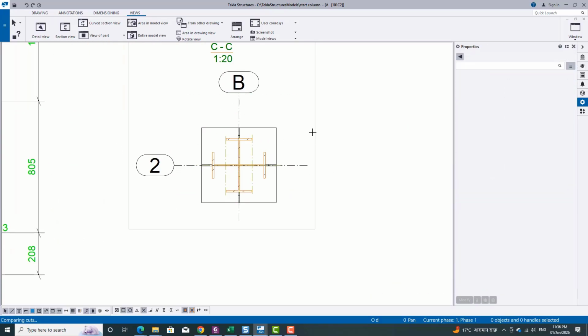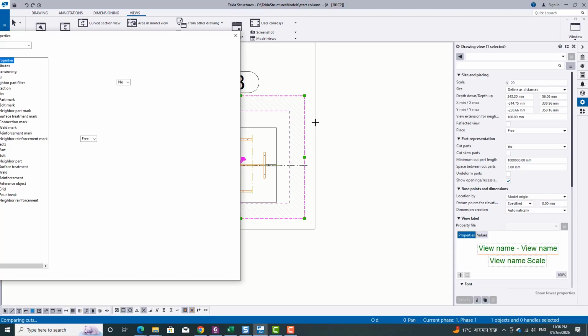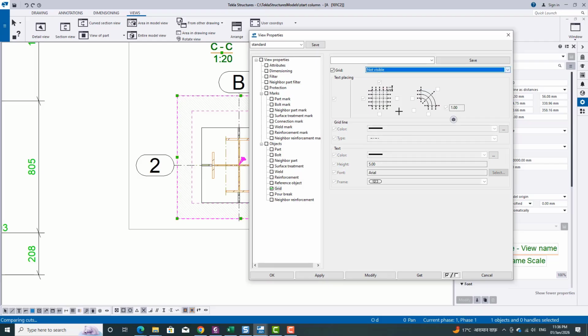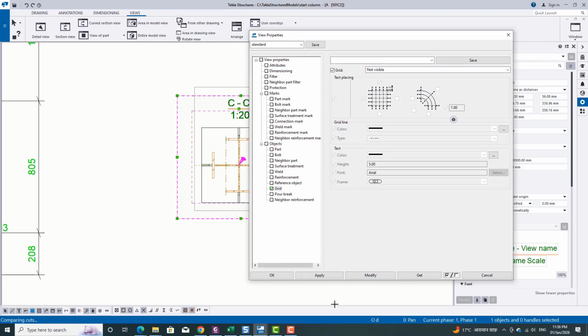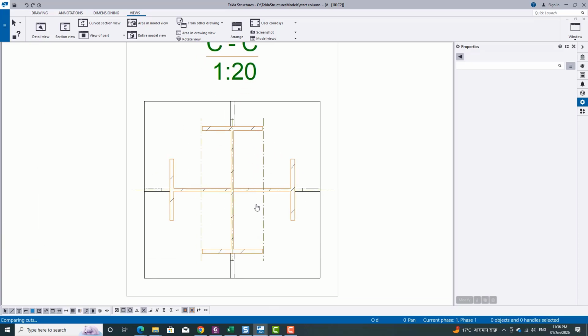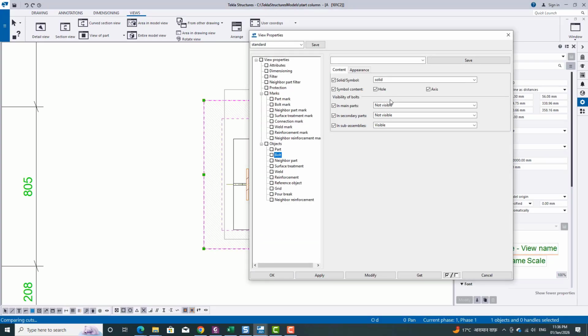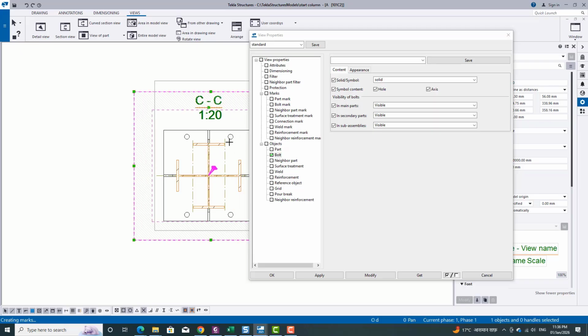Here we are taking one section view at the bottom of this column, and here you can see one section CC is created. Here we are going to hide all the grid view. Just click on that and go to the property, and here we need to turn on the hole location.